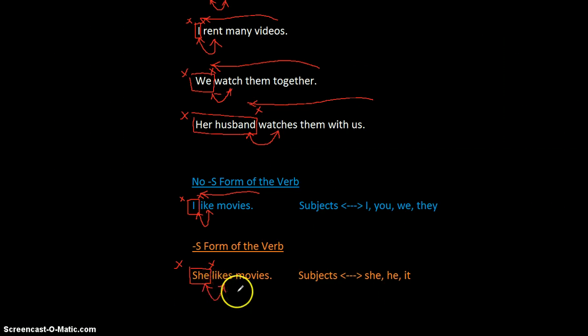She likes movies, he likes movies, it likes movies. These are the two forms. They're the only two forms of the verb in English that tie with subjects. The no S form ties with subjects like I, you, we, and they, and the S form ties with subjects like he, she, it, or any subjects that can be replaced by these pronouns.